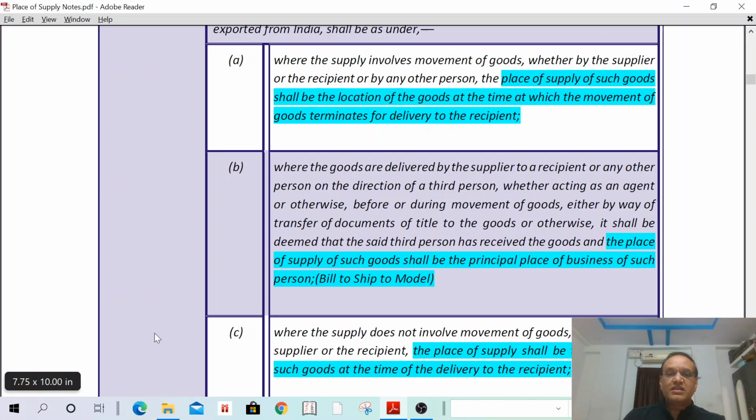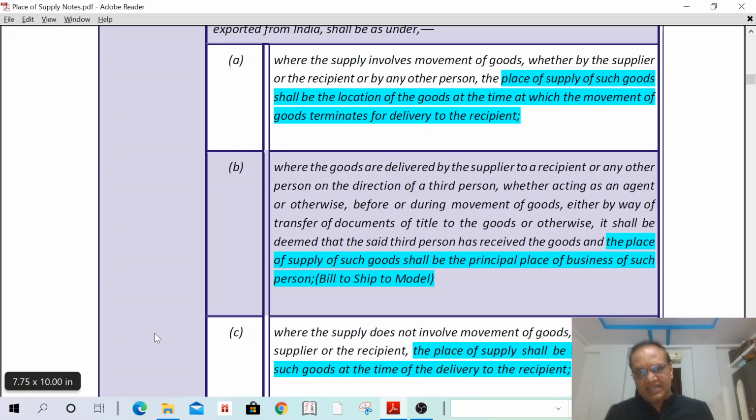Then second case, where the goods are delivered by the supplier to the recipient or any other person on the direction of a third person, whether acting as an agent or otherwise, before or during the movement of goods, either by way of transfer of documents of title to the goods or otherwise, it shall be deemed that the said third person has received such goods, and the place of supply shall be the principal place of business of such third person. It is the bill to ship to model.